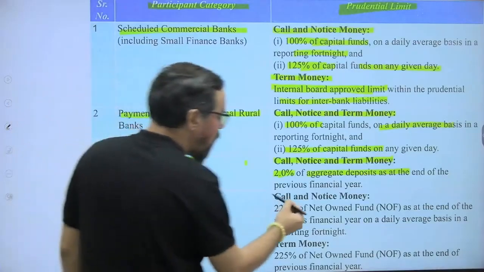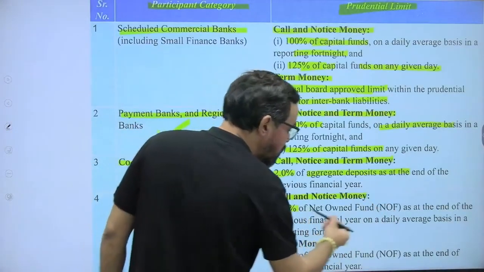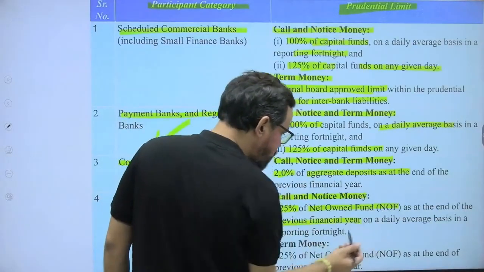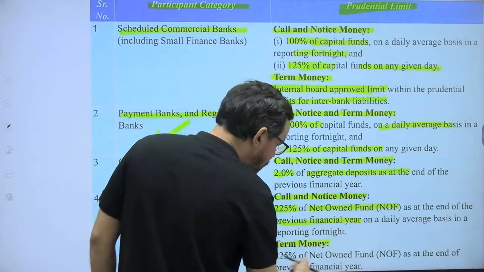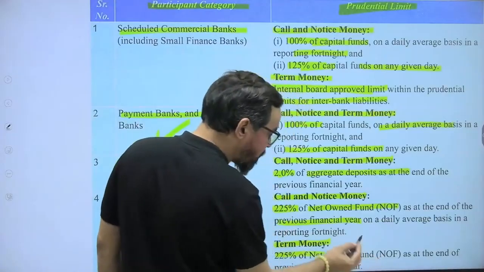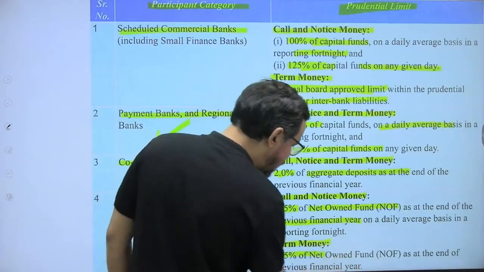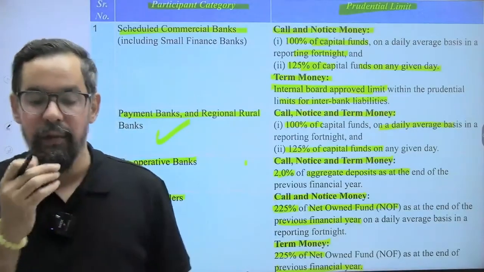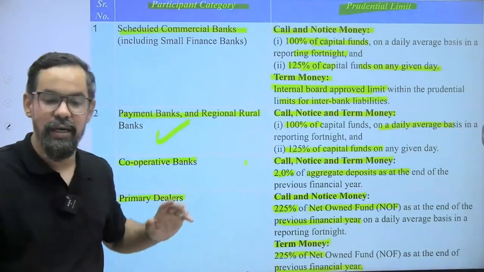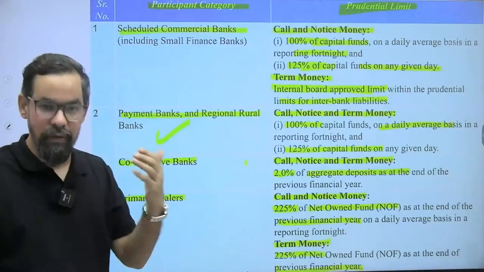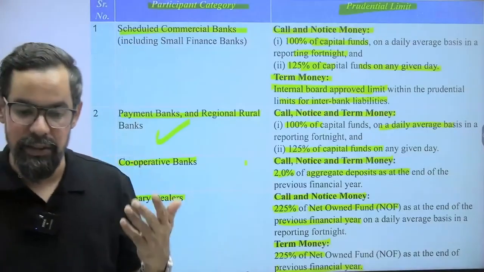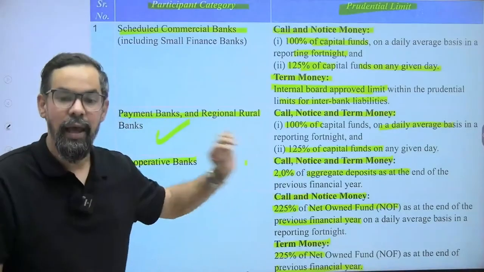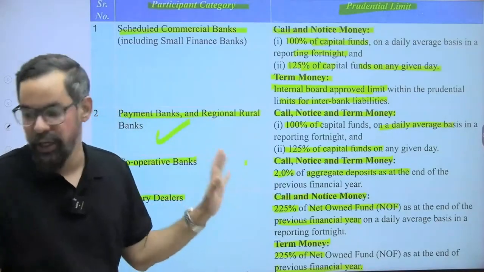Primary dealers, call and notice money 225% of net own funds as at the end of the previous financial year, on daily basis. Term money 225% of net own funds. So net own funds at the end of the previous financial year. So please do try to remember these. थोड़ा सा इनको याद रखने की कोशिश कीजिएगा, and they'll help you to solve. Once we do the module C case studies, we'll have one or two case studies around these, and they get asked many times. So please do take care around these things.